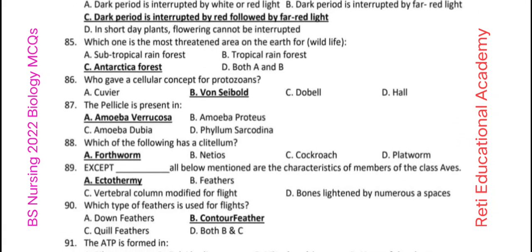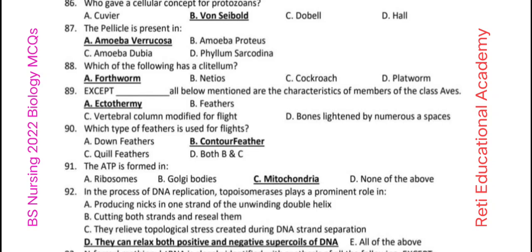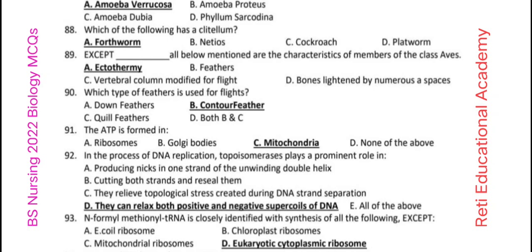Question number 86. Who gave a cellular concept for protozoan? Von Siebold. Question number 87. The pellicle is present in Amoeba verrucosa. Question number 88. Which of the following has a clitellum? Earthworm. Question number 89. Except ectothermy, all below mentioned are characteristics of members of the class Aves: feathers, vertebral columns modified for flight, bones lightened by numerous spaces.